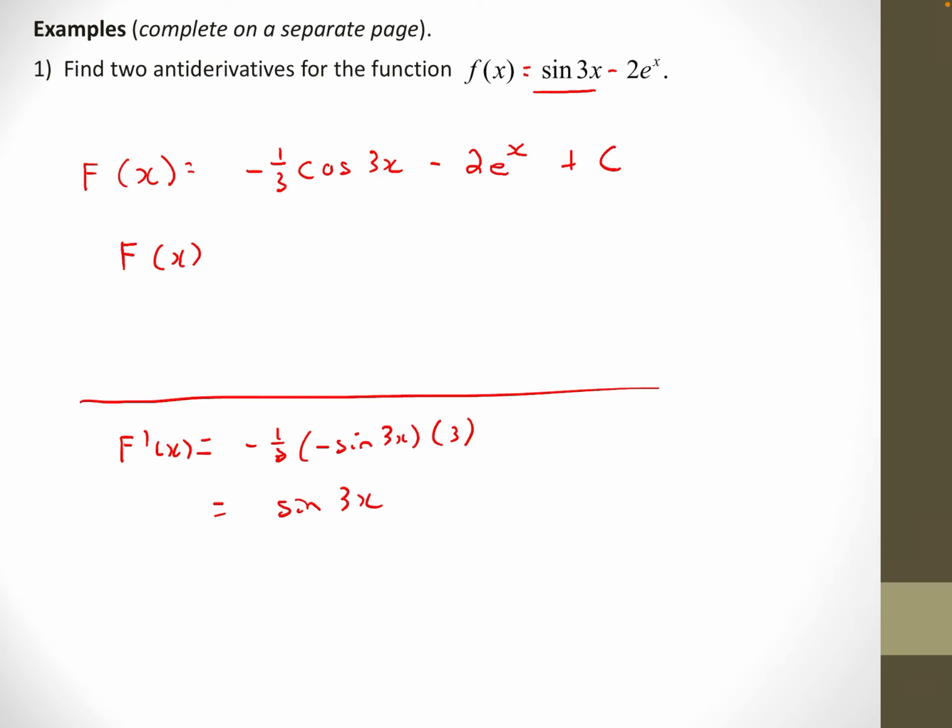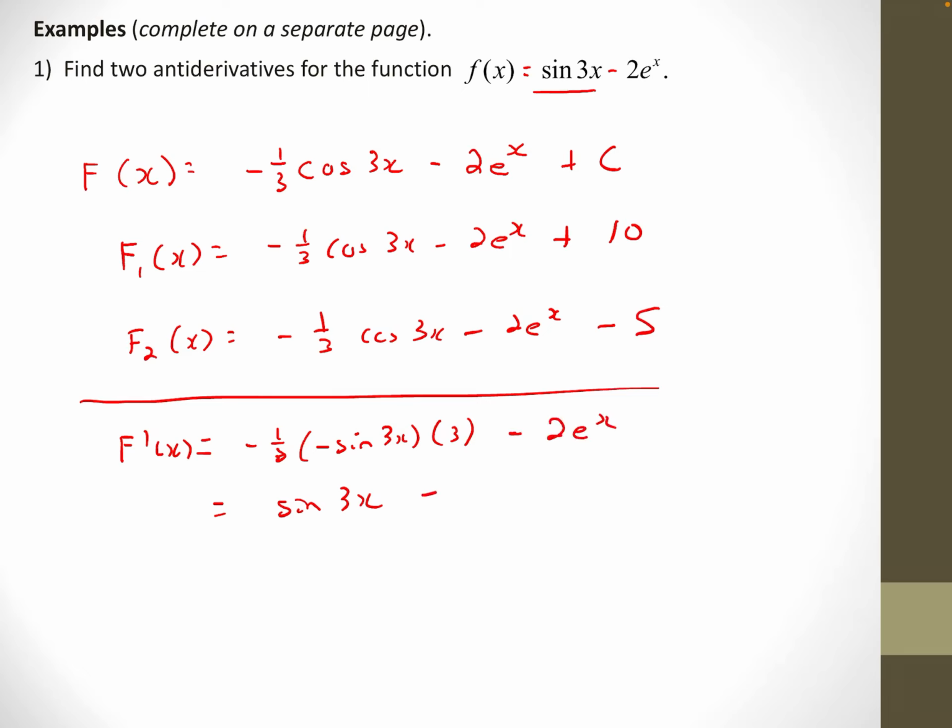So here are my two functions I'm going to use. The first function is negative 1/3 cos 3x minus 2e to the x plus 10. I'm just going to put a plus 10 out there, and that will have the right derivative because the derivative of 10 is 0. Another function I can use, with any constant I want, is negative 1/3 cos 3x minus 2e to the x minus 5. Any constant out there will do, and those will still have the right derivative.